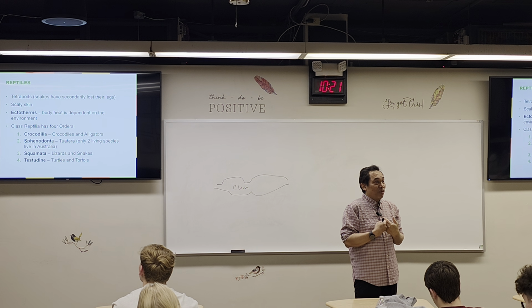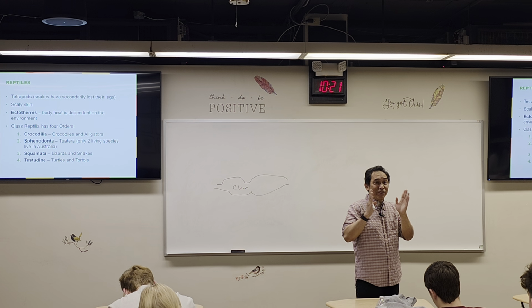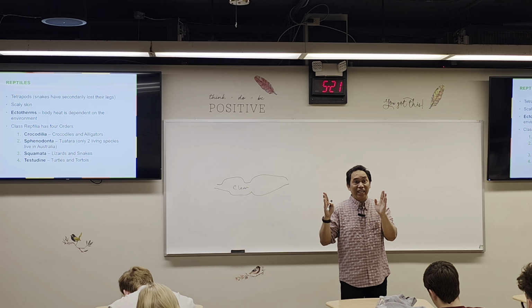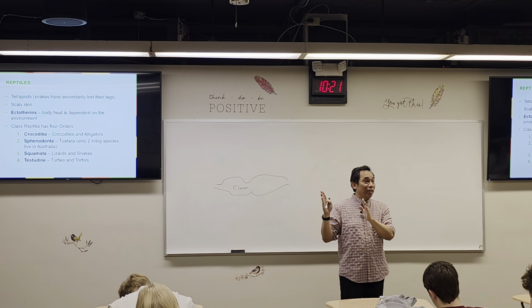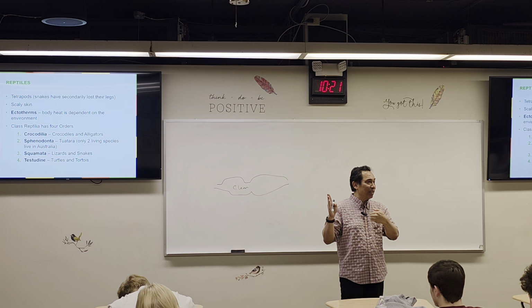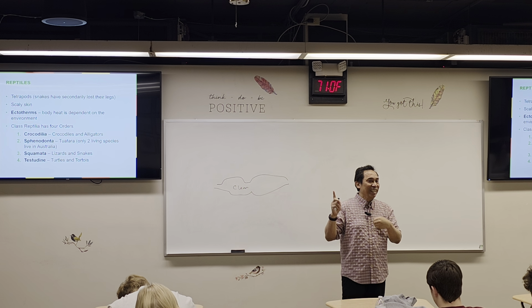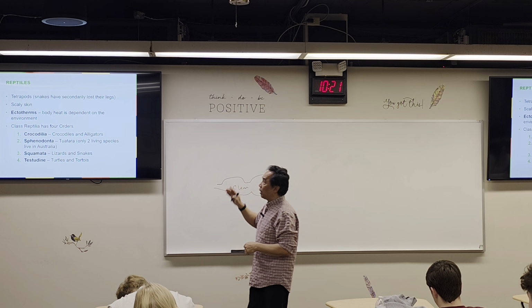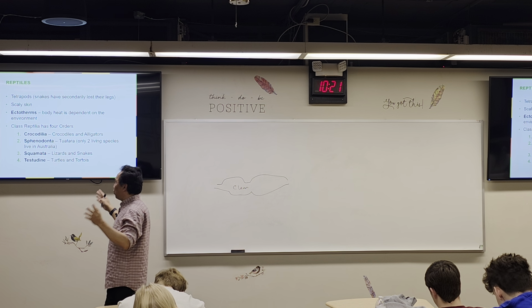Unlike us, our body temperature has to be in the same range, which is around what? 98. What? We are endotherms. Endo means inside. Our temperature is controlled from the inside. Okay? So they are ectotherms. Their temperature is actually controlled by the outside.